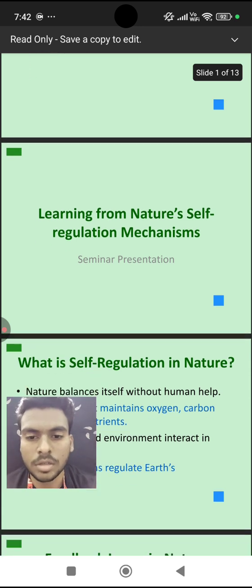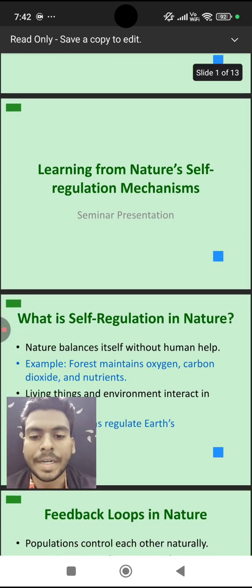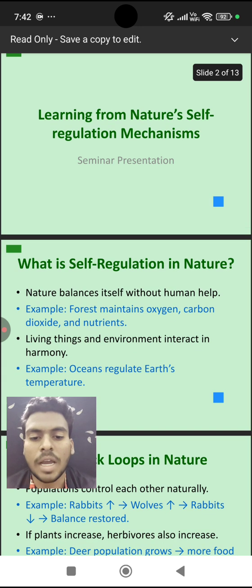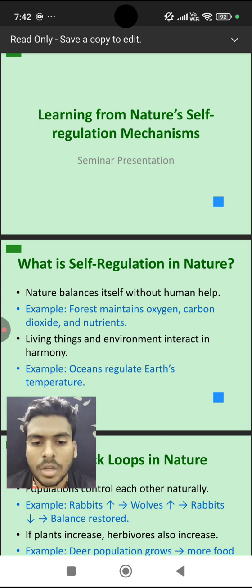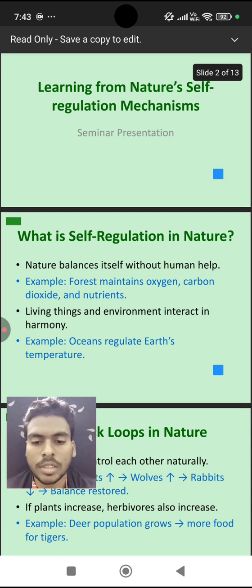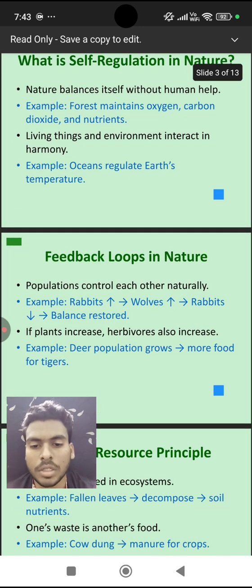So let us discuss deeply about the heading: what is self-regulation in nature? We all know nature balances itself without any human help. For example, the forest maintains oxygen, carbon dioxide and nutrients. Living things and environment interact in harmony. With the combination of living things and environment, the survival of the fittest is happening. For example, oceans regulate the earth's temperature. We will go to the next slide.